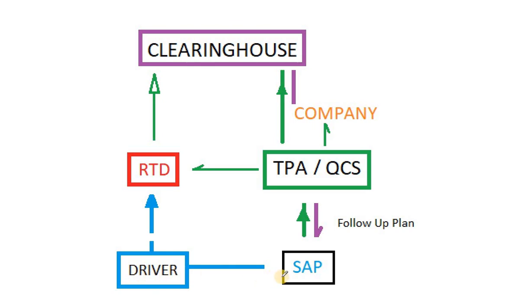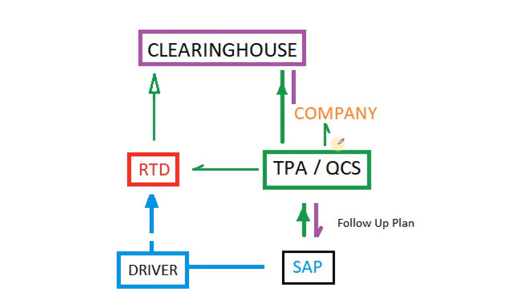So the driver will have a SAP, a substance abuse professional, and they have to see this person and get released from their care to be eligible to take the return to duty drug test. Once the SAP deems them to be eligible, they kind of graduate them from their course and they have a follow-up testing plan and a certificate stating that they are now eligible for the return to duty drug test. That will get sent from the SAP directly to us as the TPA.